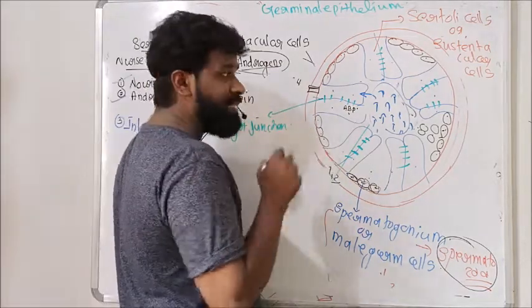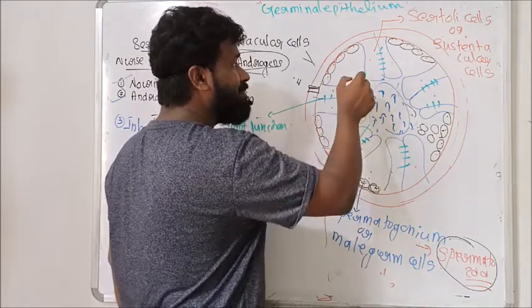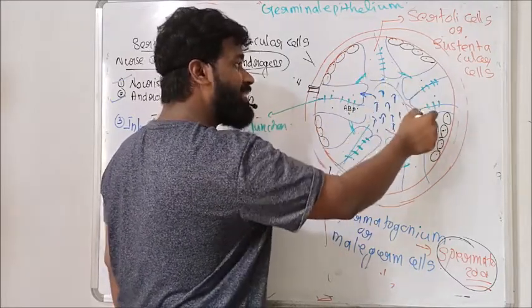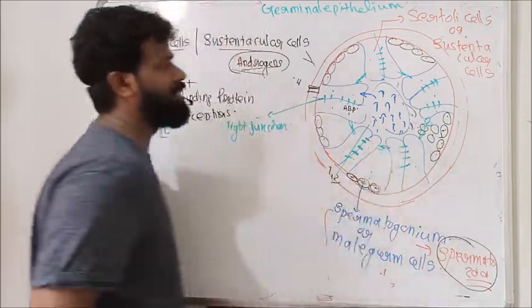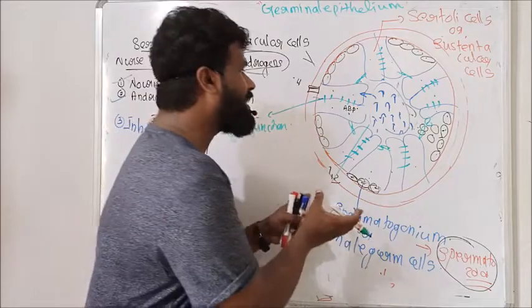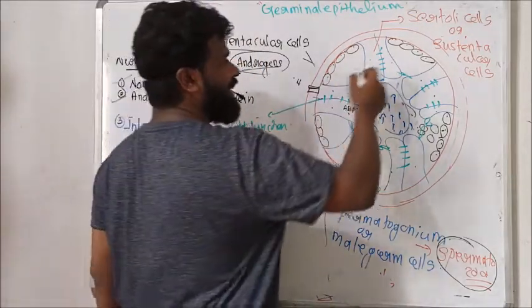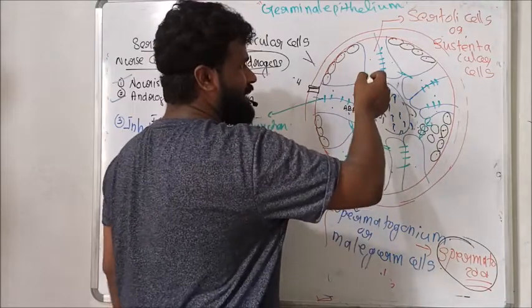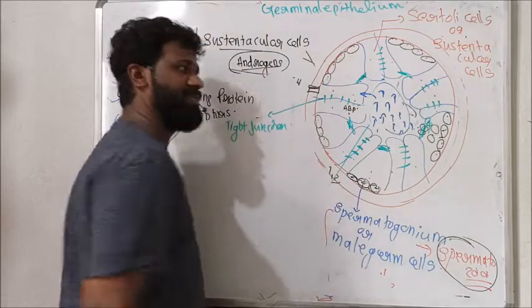Not only between the very nearest cells, here these tight junctions are seen between Sertoli cells. See here, these are Sertoli cells, and this Sertoli cell extends to the lumen of the seminiferous tubule. And in this lumen, the heads of these Sertoli cells are tightly bound with the help of these tight junctions.